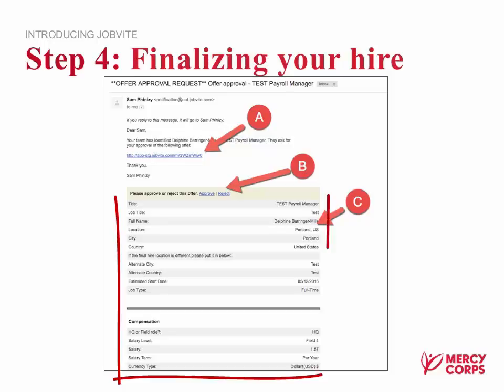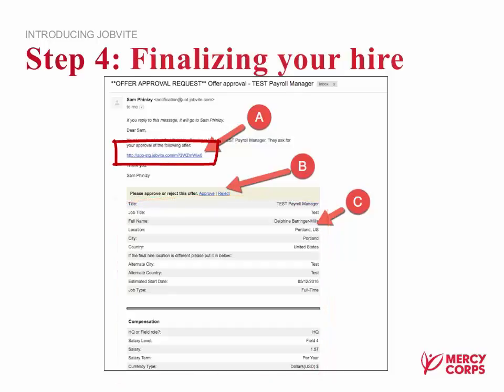When you receive it, you'll notice in section C is where all the information is. It'll have location, compensation information, and other details. Section A is where you can click to go to that offer in the system. The neat part is section B. If those details in section C look appropriate and you're ready to approve it, you can just click approve right there. It'll generate a new email, it'll give you space to put your comments in, and you can just hit send. And then it's approved, and the approval moves on to the next approver in the chain.